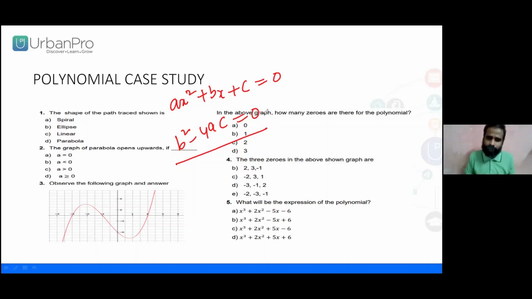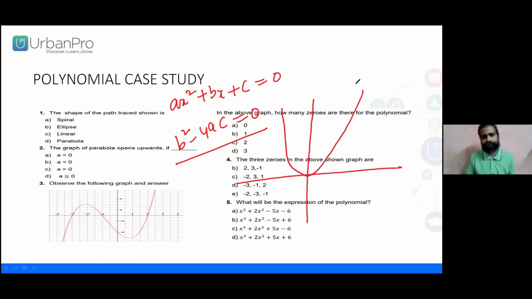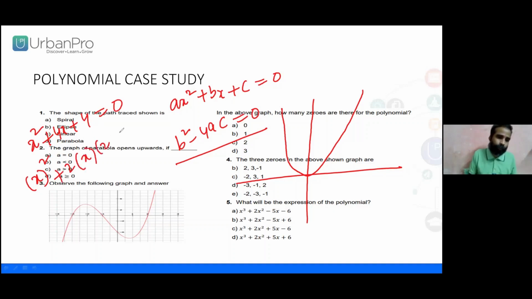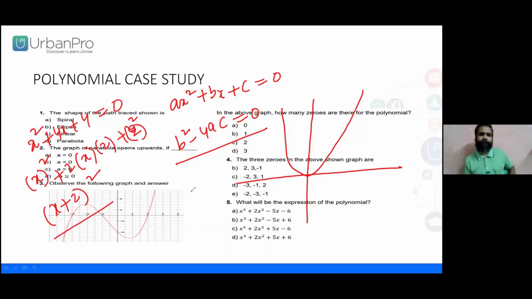So if b square minus 4ac is equal to 0, then the roots are real and equal. What does it mean? The parabola cuts at one and only one point; the roots are real as well as equal. For example, x square plus 4x plus 4 is equal to 0. Now can I make it a perfect square? It is x plus 2 whole square. Is it not a perfect square? It is the completing the square method we are going to discuss in the quadratic equation, right?